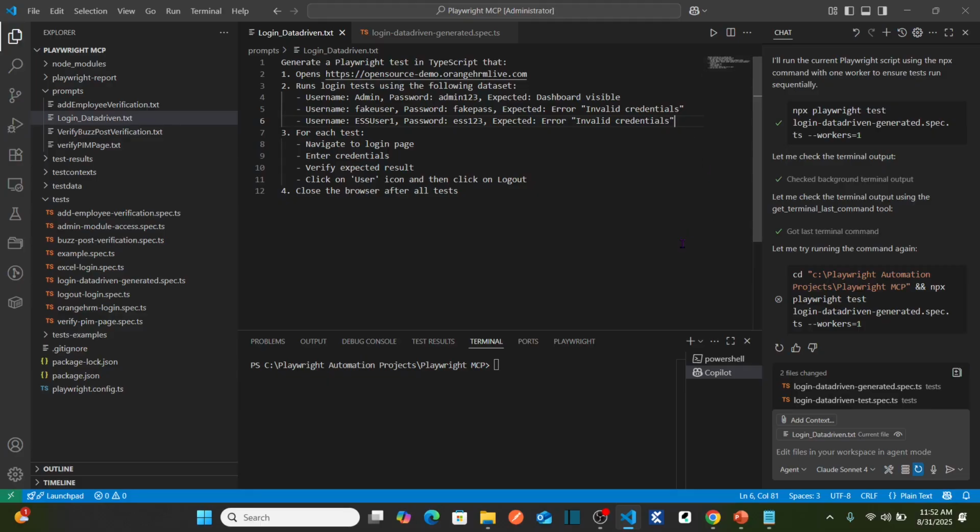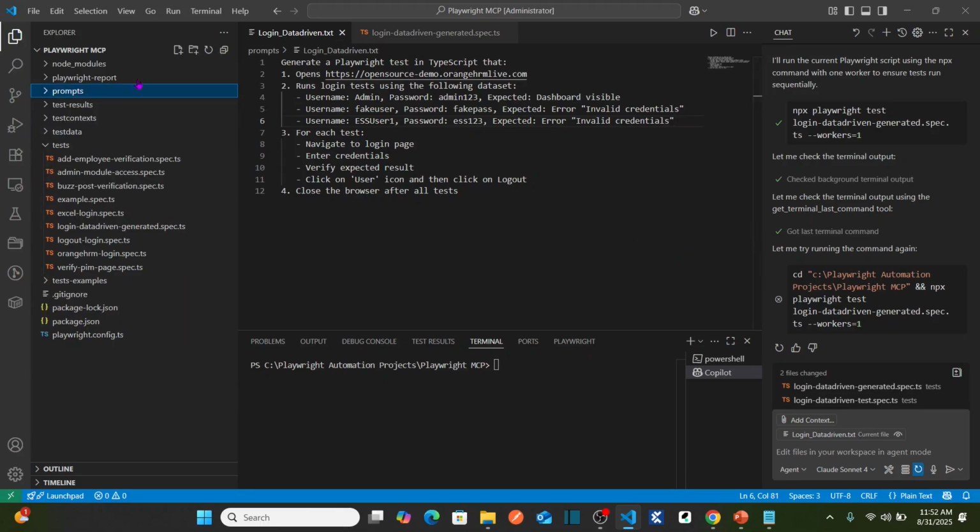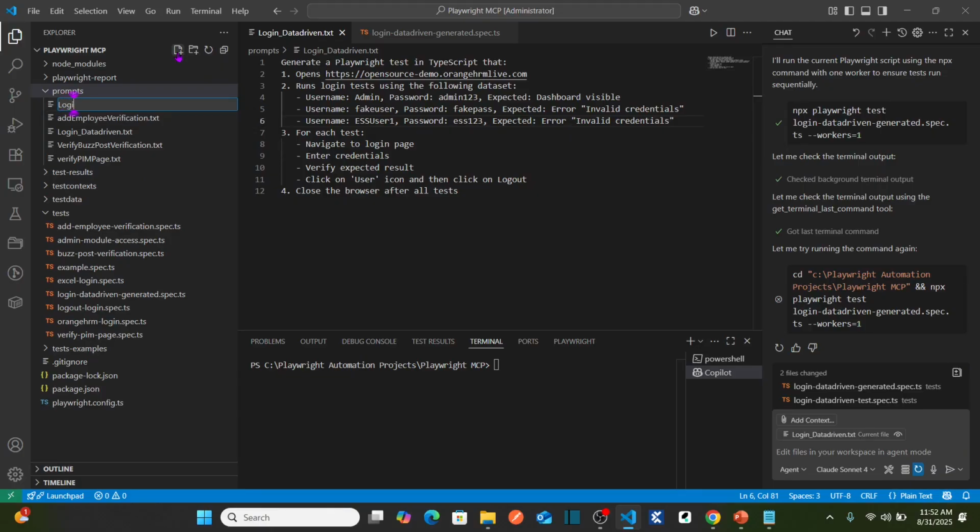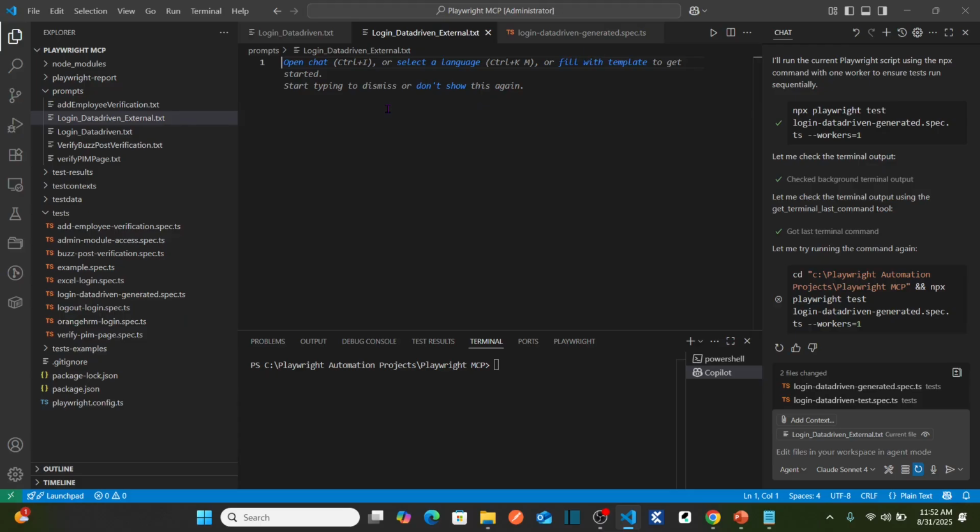So now I'm going to copy an existing prompt and paste it into a new prompt file. Let me create a new prompt file first. Under prompts, let me create a new prompt file called login_data_driven_external.txt. Here I'm going to paste the prompt which I have already prepared.